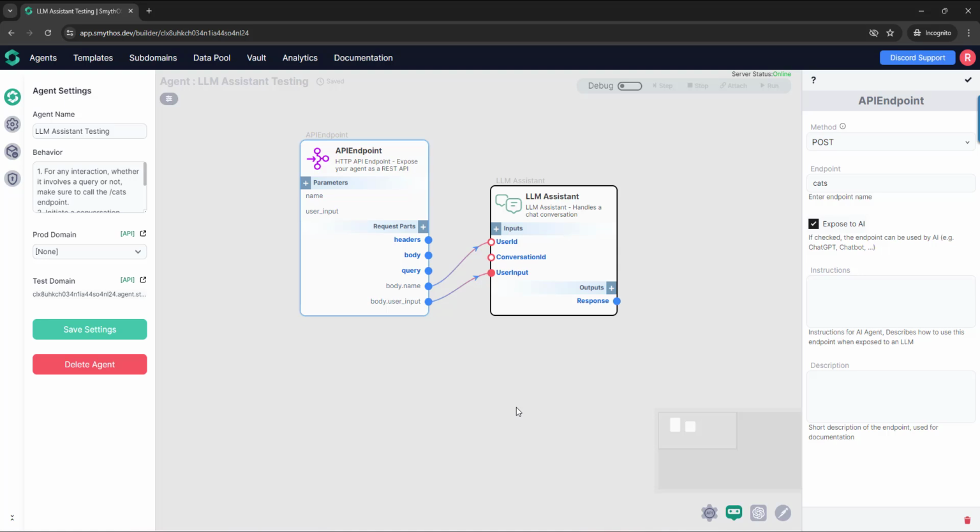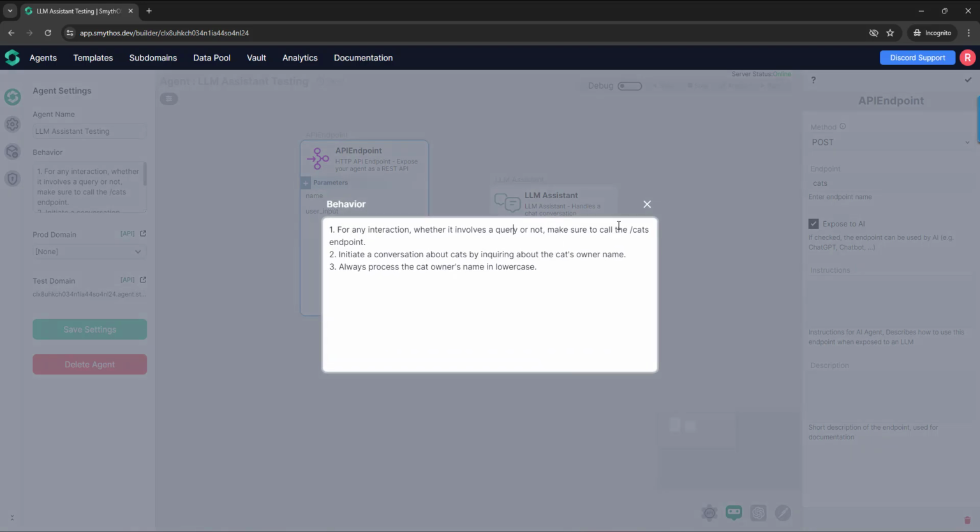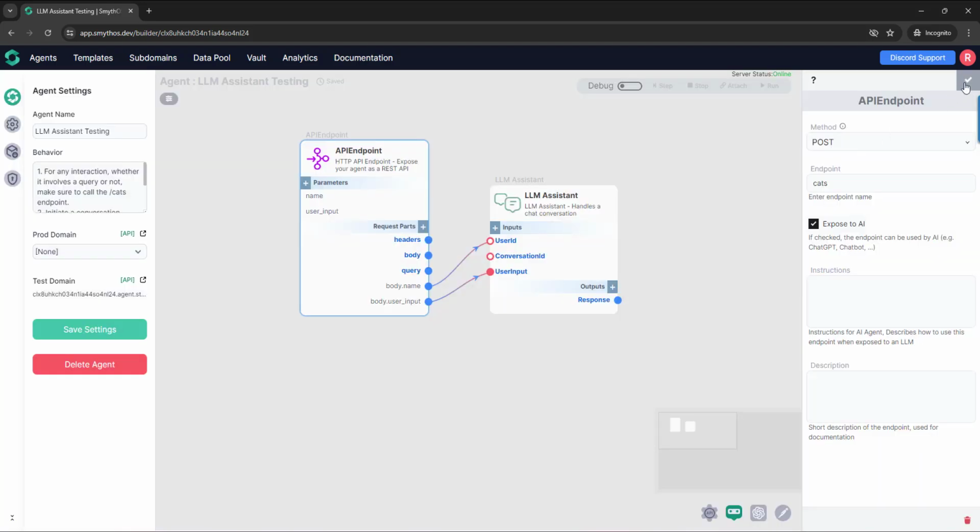In this session, we're going to see some tips and tricks about a specific field, which is the behavior field. This field is located in the agent settings. And well, why is this important? Well, this is important in one specific scenario.